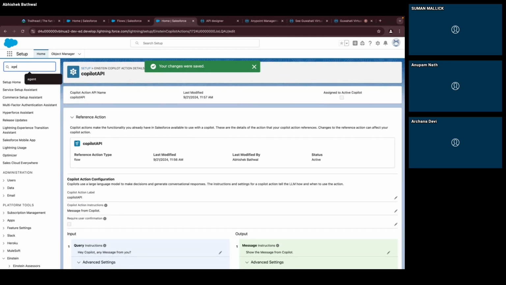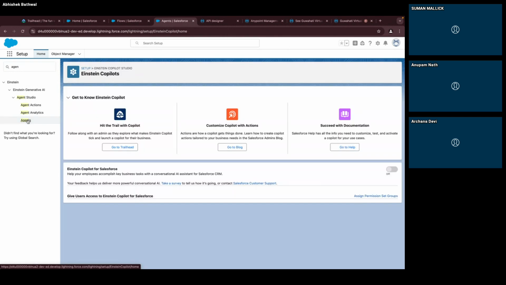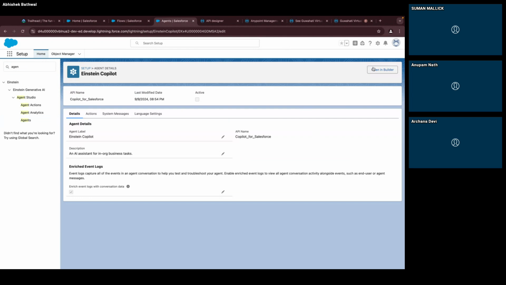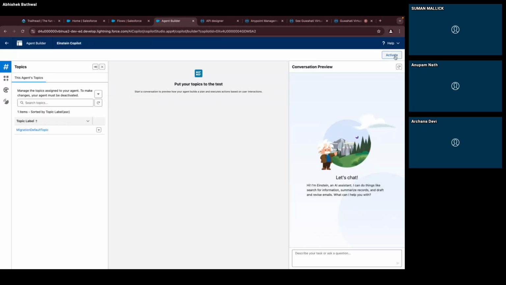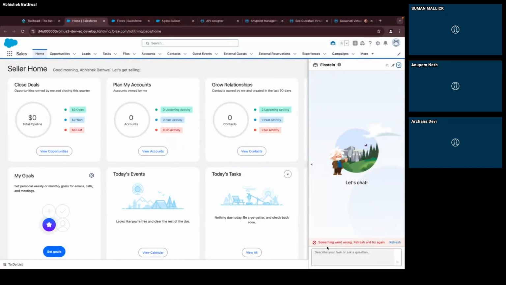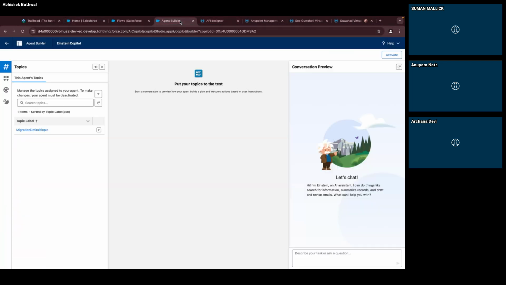Now the last step is to enable the agent. Okay, to put our action in the agent or the Copilot and enable it. So we'll go to our Copilot and we'll open the builder. So now you'll see this is deactivated. Okay, we need to activate this. So that's why when you click on this, you see something is wrong because that is not enabled. So now we will enable it.